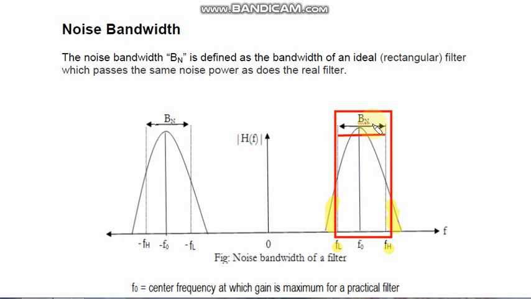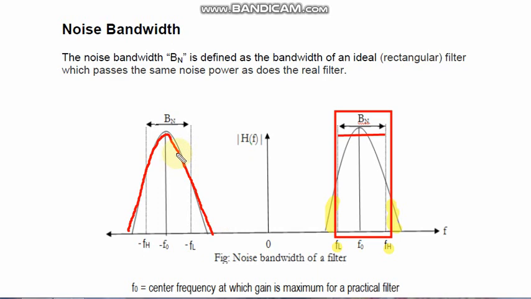But when we design the filter circuit and implement it, we do not receive this rectangular gain, in which from FL to FH we get the maximum gain. Practically we receive this elliptical shape. In this diagram I am showing the elliptical shape we receive. So this is the practical graph that we receive.